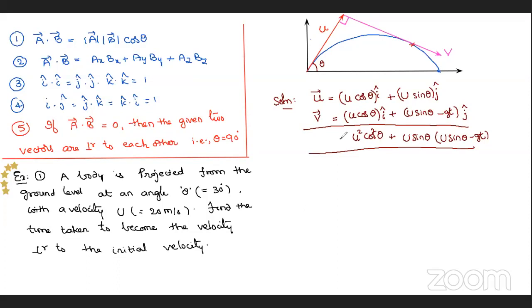What about you, not responding? Okay, good. And that dot product, I am equating it to 0. Why? Because the dot product is 0 when they are perpendicular to each other. In that question he mentioned that they are perpendicular to each other. They are perpendicular, so directly I am taking the dot product as 0.